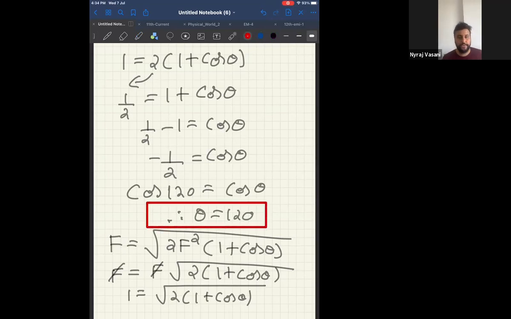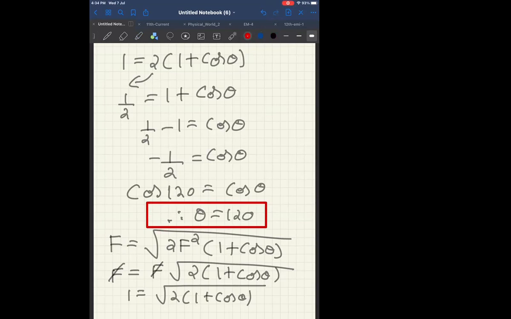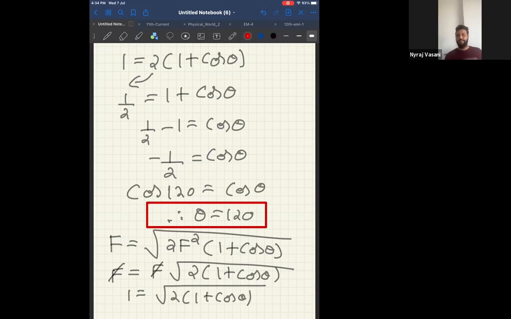Tell me, all of you understood this or not? It is pure maths. Yes, sir. We did it step by step, and I did many steps. You can skip some steps and get the answer as well. But you should know that cos of which angle is minus half. If you don't know that, then you're stuck again. Answer is 120. Clear?